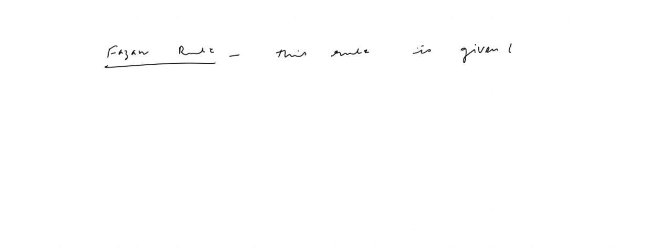Okay, what else? This is ionic bond. Now let us have the rule, Fajan's rule. This rule is given to explain ionic character in covalent bond, right?